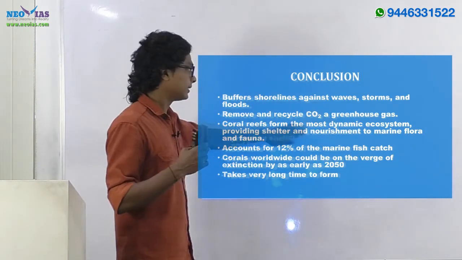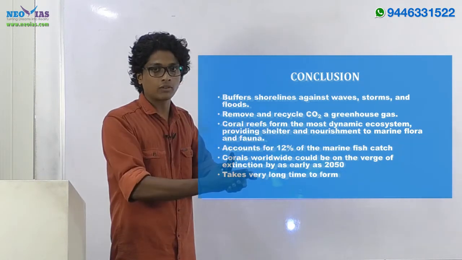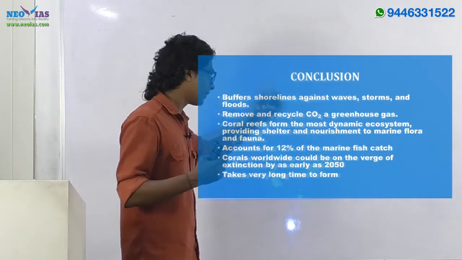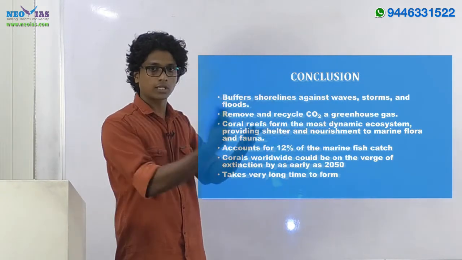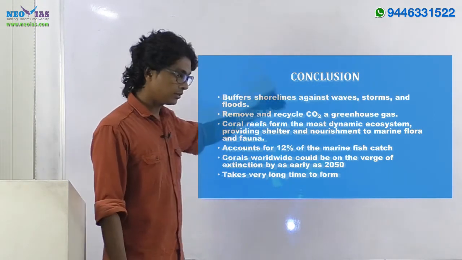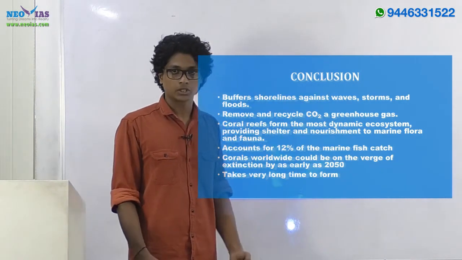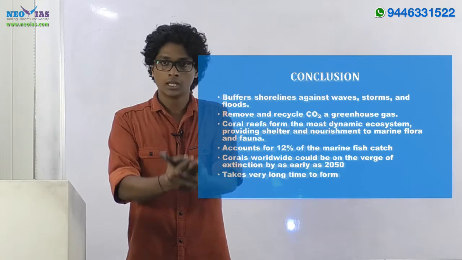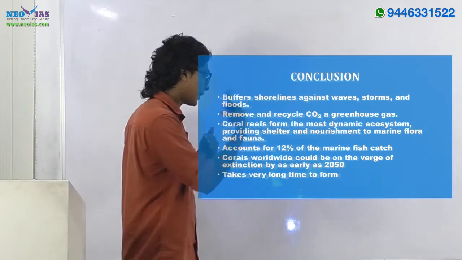As well as that, these coral reef regions are very biodiversity rich regions. They provide shelter as well as nourishment to a wide variety of marine flora and fauna. So from the environment angle, in order to protect the biodiversity, it's necessary to maintain the GBR. Then the Great Barrier Reef accounts for 12% of the marine fish catch. Not only the Great Barrier Reef, other coral reef regions also, since they are biodiversity rich regions, contribute to the economy through marine fish catches.